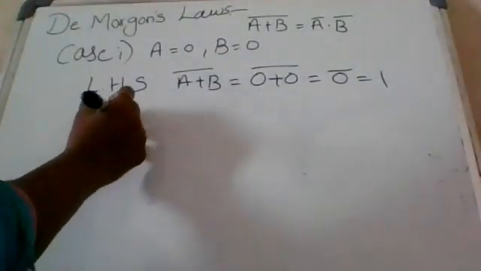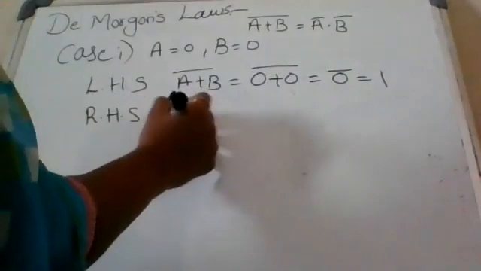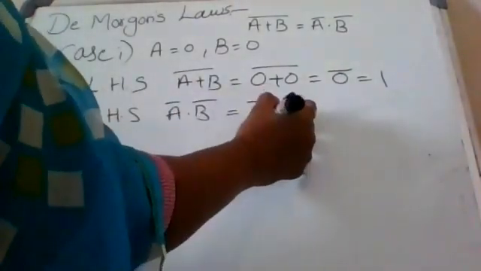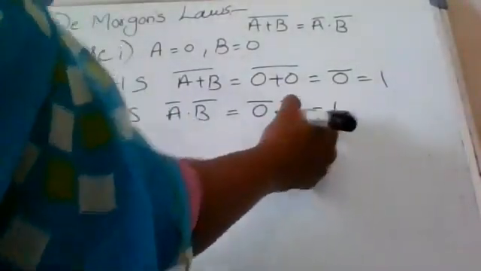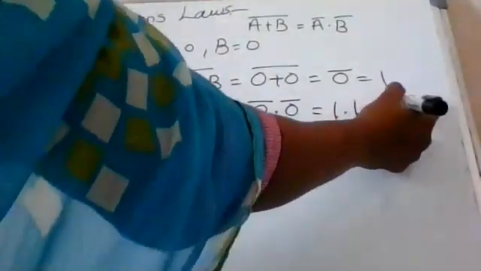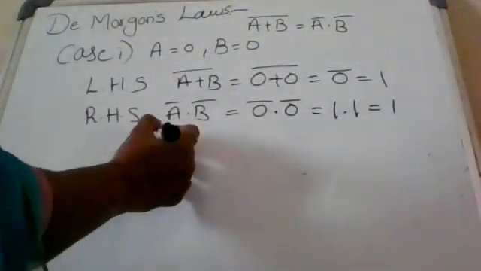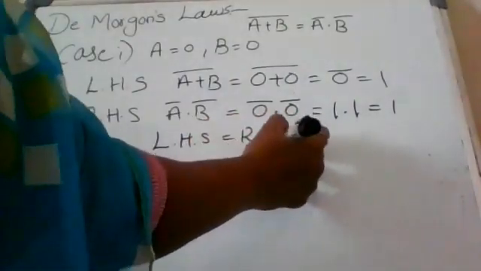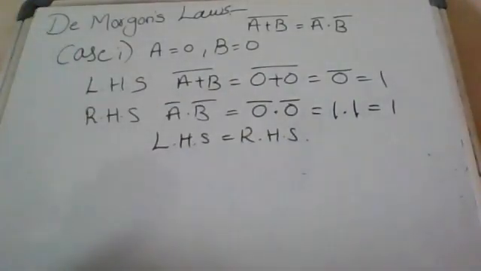In the right side, A complement dot B complement, so 0 complement dot 0 complement. 0 complement we get 1, again 0 complement we get 1. 1 dot 1 is 1. So left side equal to right side. This is case 1.